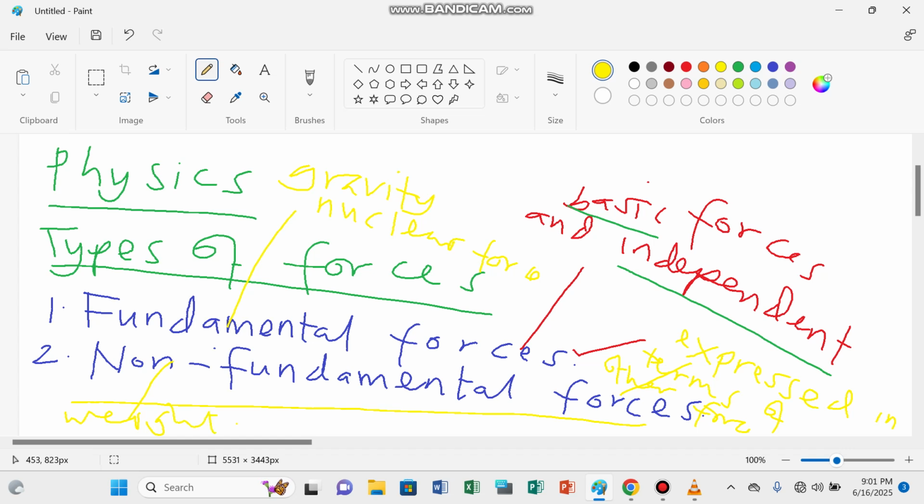This is how we categorize forces into two major groups, fundamental and non-fundamental. Inside the fundamental group, there are a number of forces, and here as well there are a number of forces.